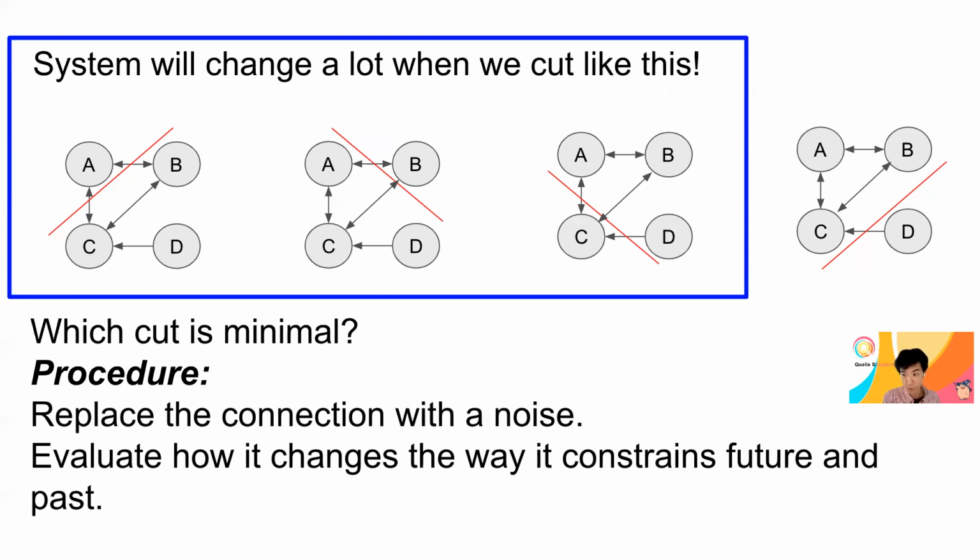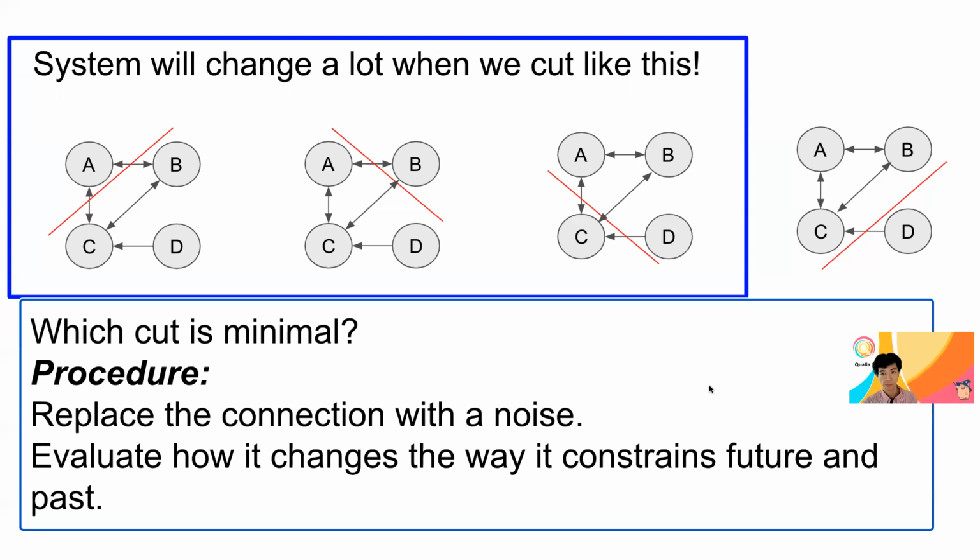Because there are at least two or three bidirectional connections. So if we replace them with noise, the system will change, both its future and its past. And so these will never be minimum cuts.